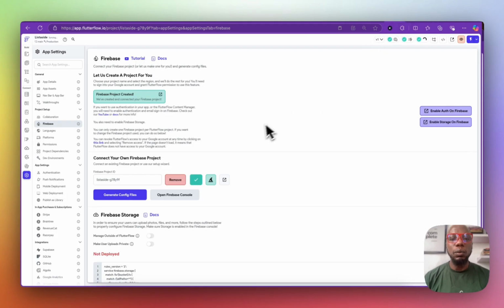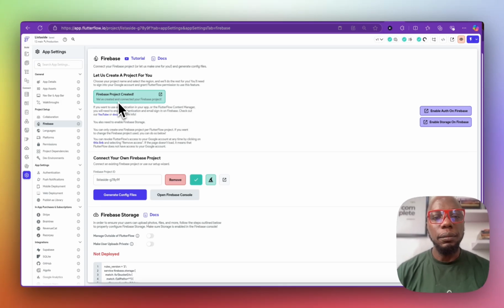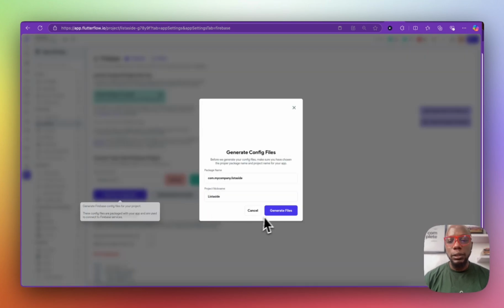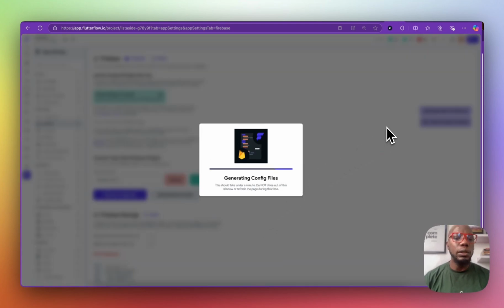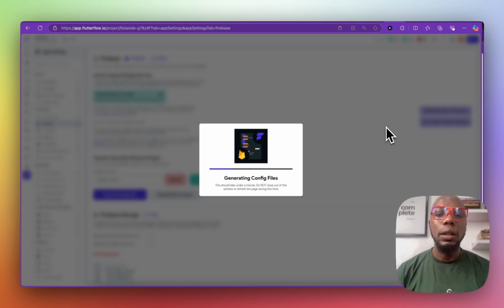So this is the reason why I don't really like using FlutterFlow, because it takes a whole long time to do that. So once you're done with creating this with FlutterFlow, the next thing you will do is to generate config file. It's just something you should do to sync up your FlutterFlow project with what you have in Firebase. It's going to take probably a few seconds for you to generate this file. Probably in subsequent tutorial, I will just move through this part and go directly into building stuff with FlutterFlow.